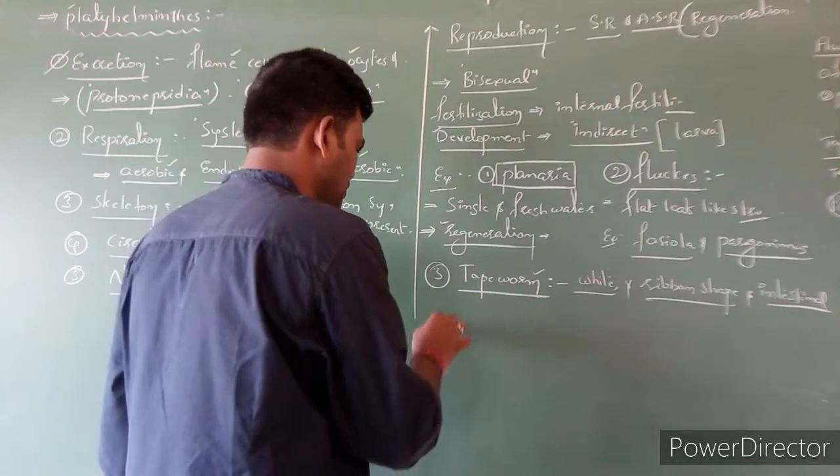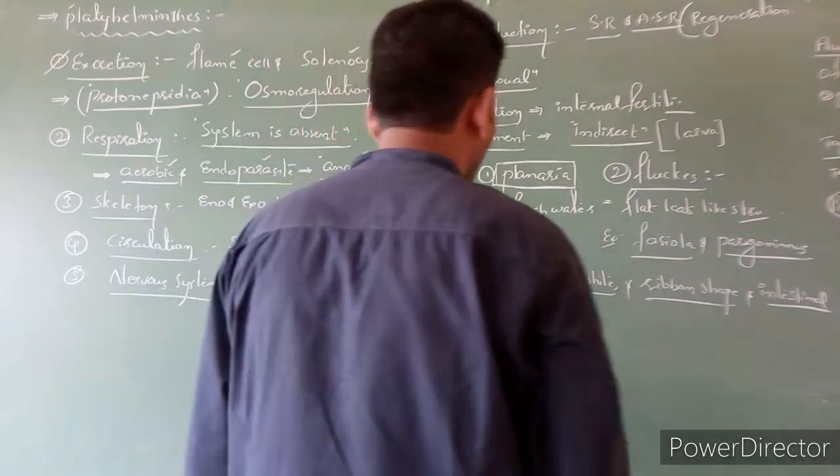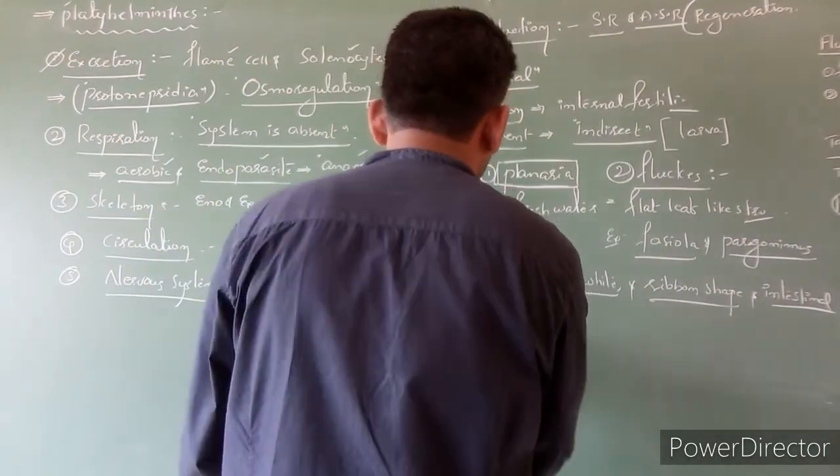So among these tapeworms, the first one we are going to discuss is Taenia solium.